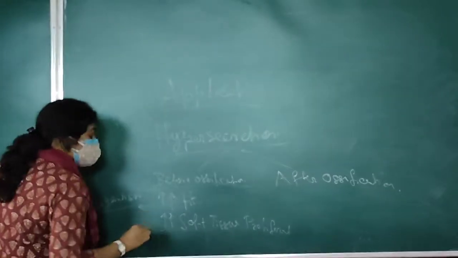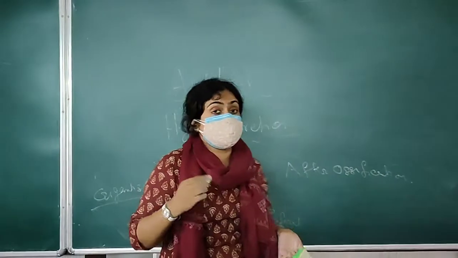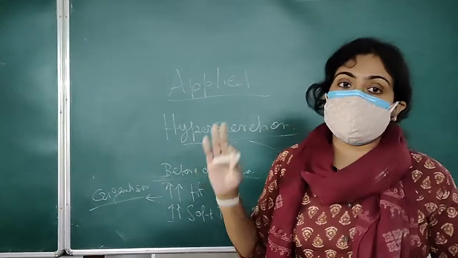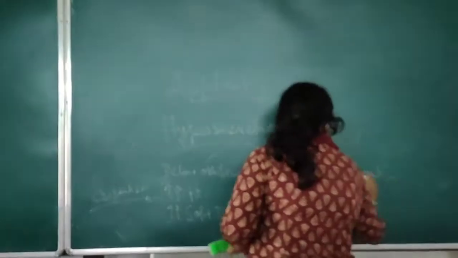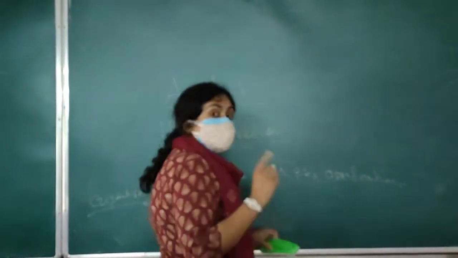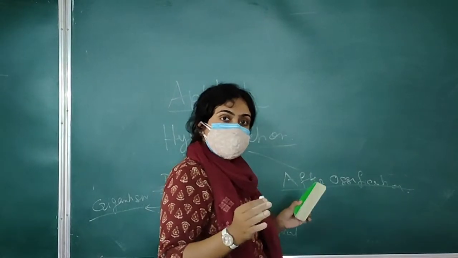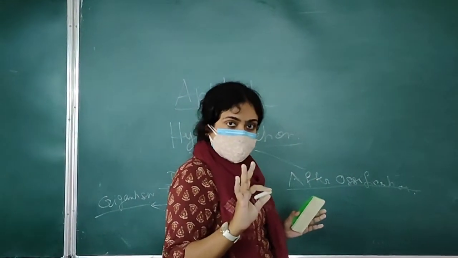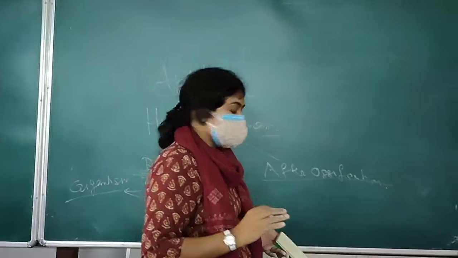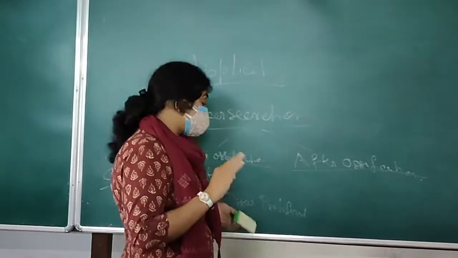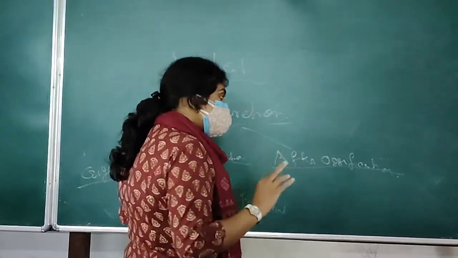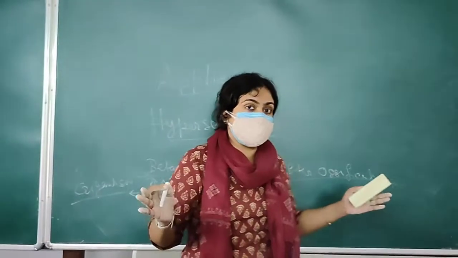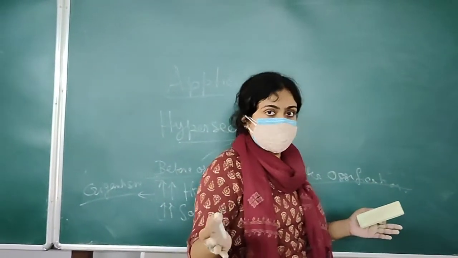If not treated, the person may reach 8 to 9 feet of height. When the hypersecretion occurs after ossification, that means the person has already achieved their maximum growth. Now the hypersecretion starts. So further increase of height is not possible. So bone will grow in terms of thickness, and there will be soft tissue proliferation.